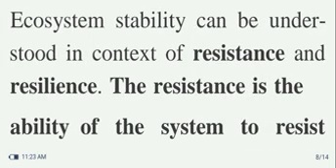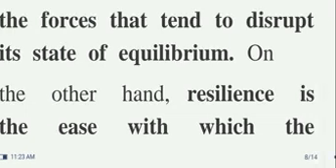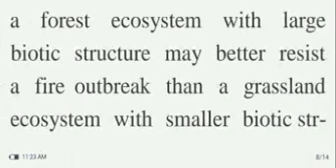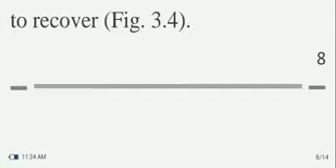Ecosystem stability can be understood in the context of resistance and resilience. Resistance is the ability of the system to resist the forces that tend to disrupt its state of equilibrium. On the other hand, resilience is the ease with which the system returns to its original equilibrium state following a perturbation. For example, a forest ecosystem with a large biotic structure may better resist a fire outbreak than a grassland ecosystem with a smaller biotic structure. Nevertheless, a burnt grassland can recover to its original state more quickly than a burnt forest, which may take hundreds of years to recover.